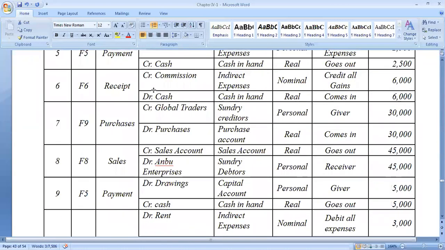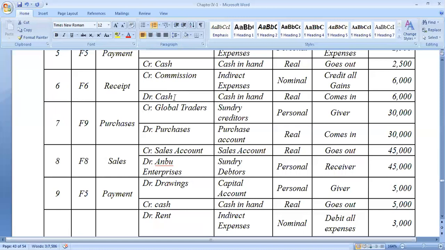Okay. So F6, commission. Cash account debit to commission account was a usual transaction when you record in the books of account. So here it is commission account debit to cash account. Make sure that you are opening the sent copy. Then go ahead with this video.